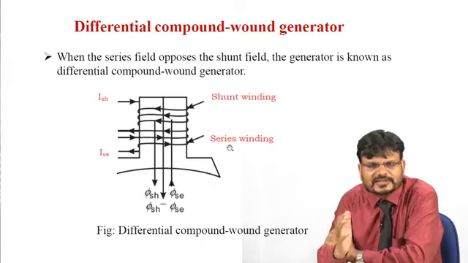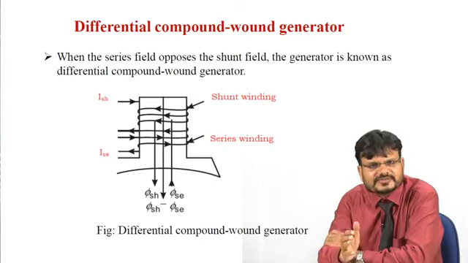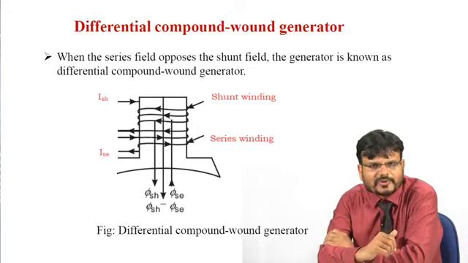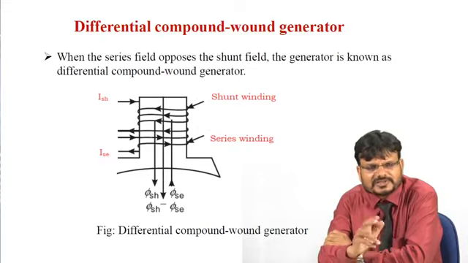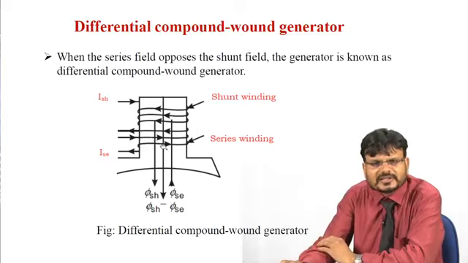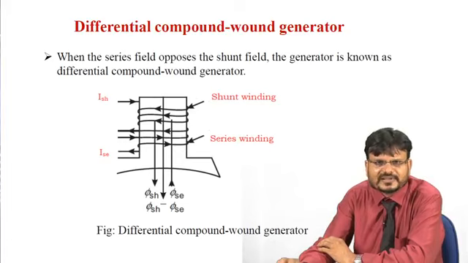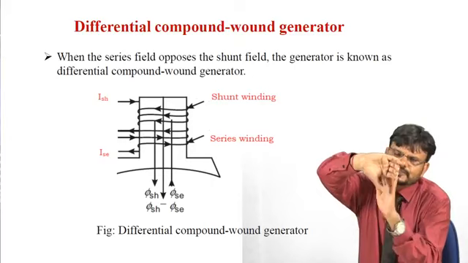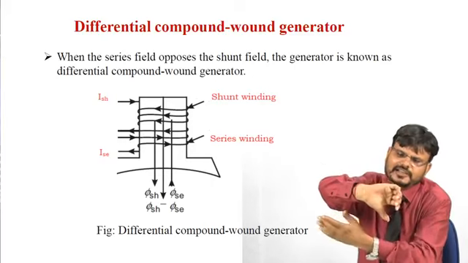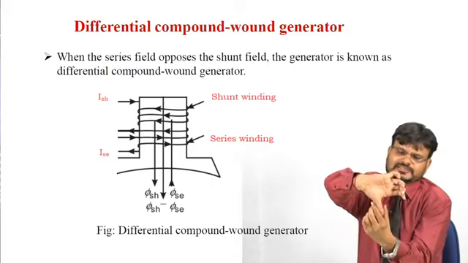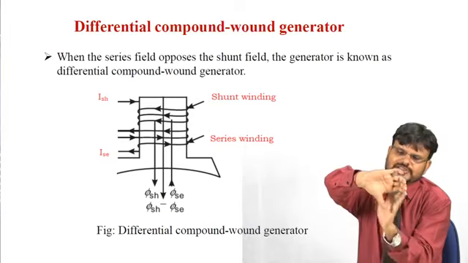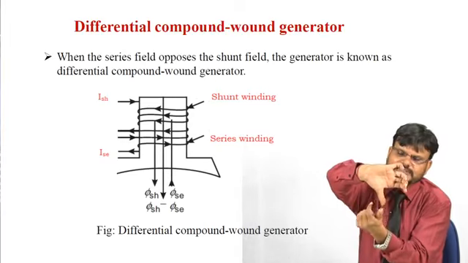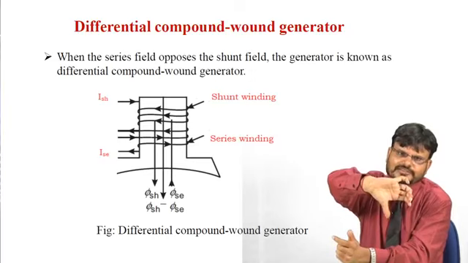Due to the shunt field, the direction of the current is the same as in the previous case of the cumulative compound generator, but in the differential compound generator the direction of the current is changed in the series field winding. Due to the shunt field winding, if you hold like this, the finger shows the direction of the current and the thumb shows the direction of the flux. So due to the shunt field winding, the field flux, phi SH, is downwards.